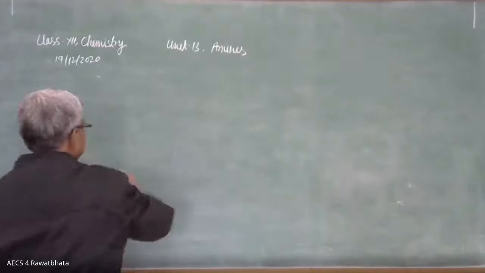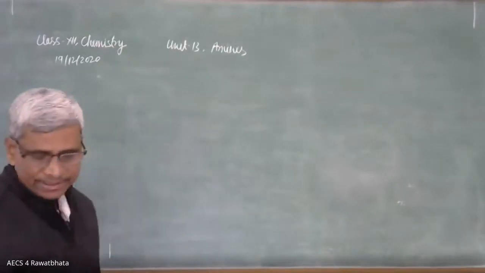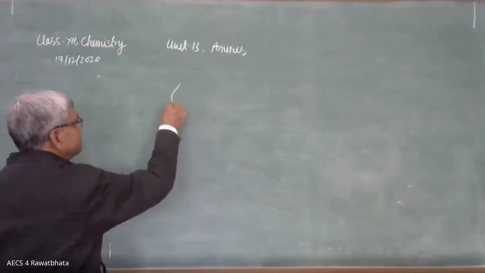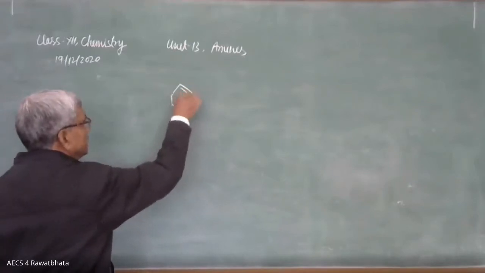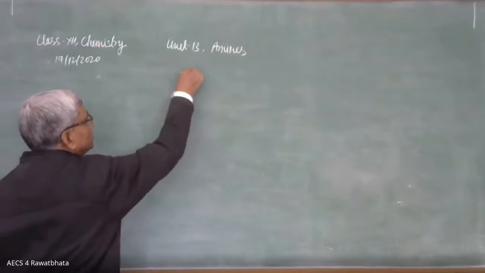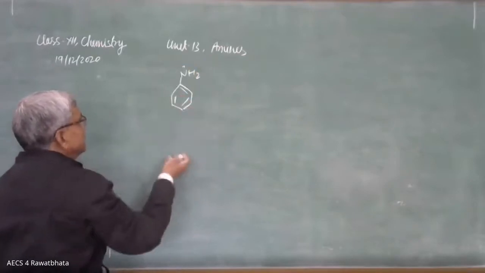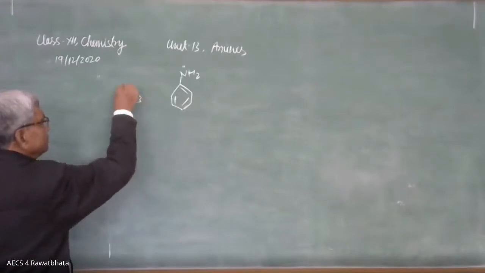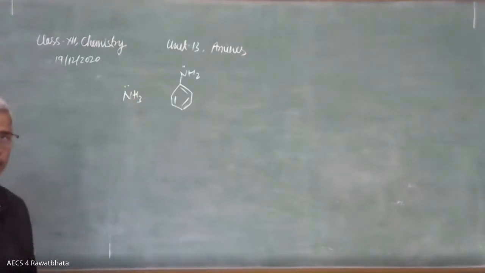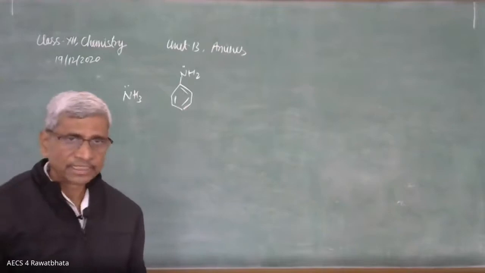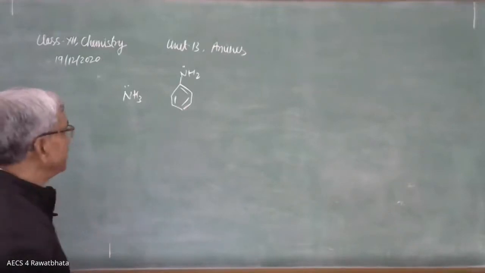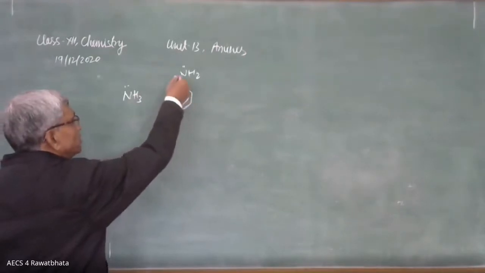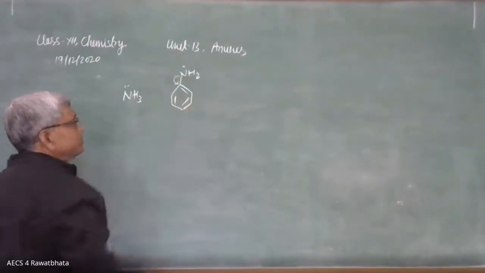Then aromatic amines. Aromatic amines like aniline. Here is aniline, NH2. Lone pair is there, and if we compare with ammonia, NH3, ammonia has neither plus I effect nor minus I, no effect. While benzene has an electron deficient ring, it withdraws electrons.